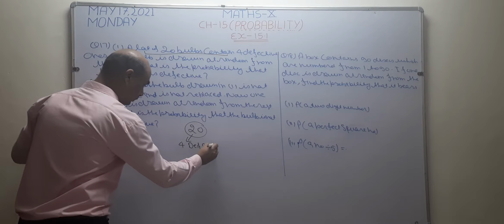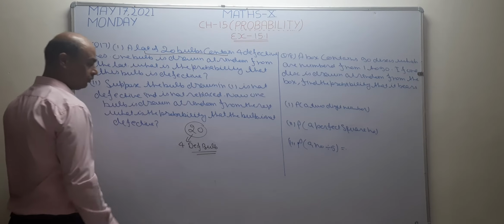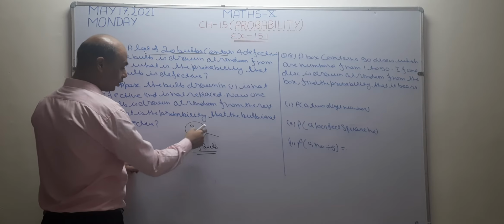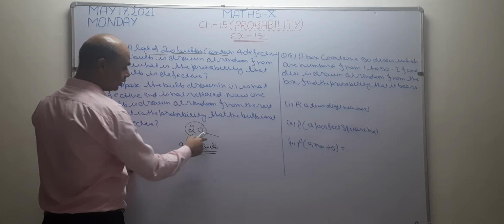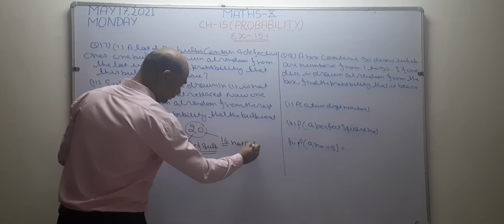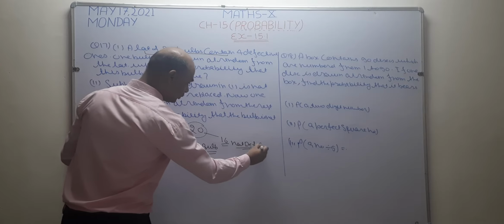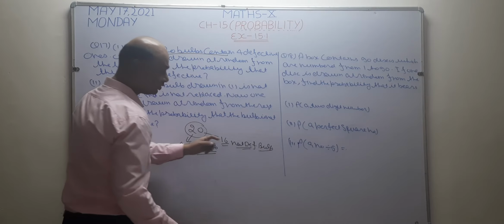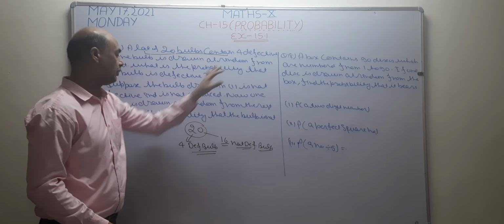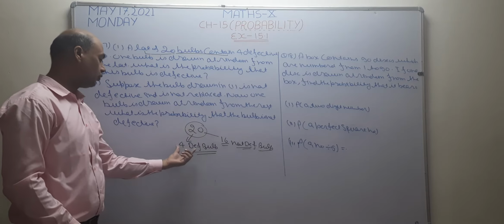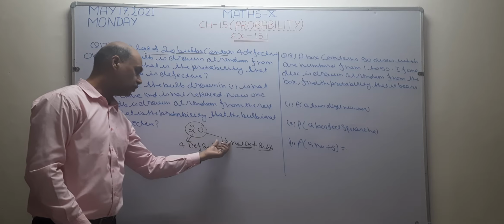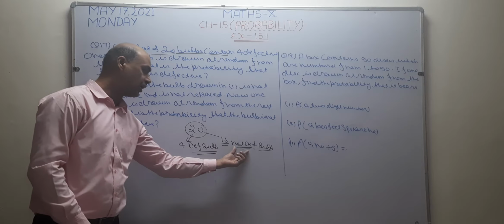Defective bulbs are 4. If 4 are defective bulbs, it means the remaining bulbs are 20 minus 4 equal to 16. Not defective bulbs are 16. Because it is given a lot of 20 bulbs contains 4 defective bulbs, it means out of 20, 4 are defective and the remaining are not defective. 4 bulbs are defective, 16 bulbs are not defective.